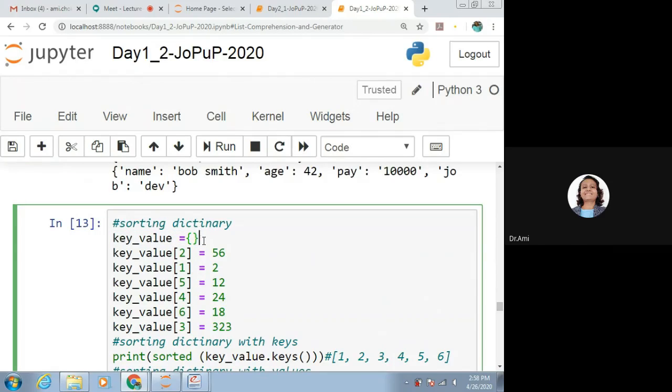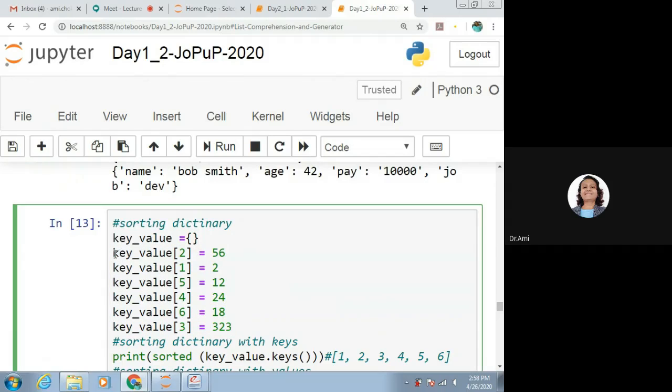If you are using a tuple or list or dictionary or anything and we want to give some values to it, we must have at least the empty value available. So key underscore value is equal to an empty dictionary. If it is a list, we have to take it as two square brackets, that is an empty list. After that, we can provide these values.